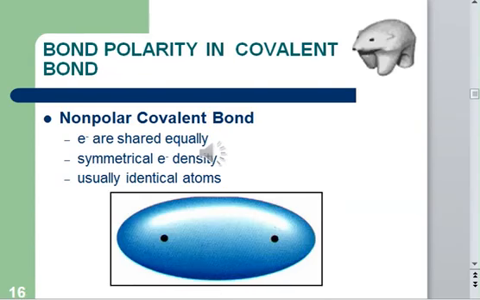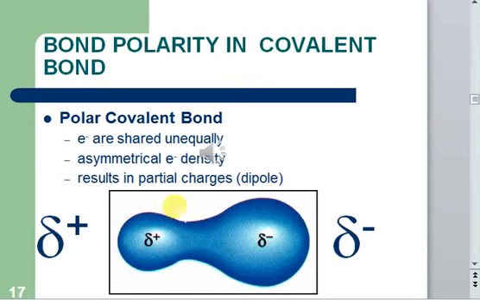So in case of a nonpolar covalent bond, we saw that electronic density is shared equally. But in case there is polarity in a covalent bond, then electrons are shared unequally. Still they are sharing, but the difference is that the electrons are shared unequally. So the electronic density is asymmetrical. Asymmetrical means it's not symmetrical. One of the atoms has greater electronic density, so this loop is greater here, while in case of this atom the loop is smaller, so electronic density is reduced here.